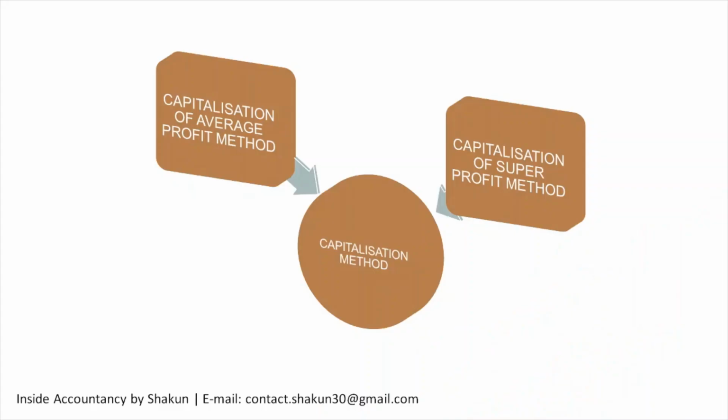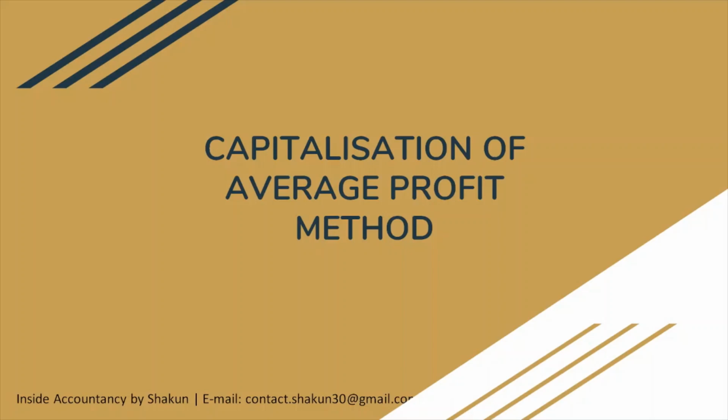Now, under the capitalization method, goodwill can be calculated by two methods. The first is the capitalization of average profit method, and the second is the capitalization of super profit method. Now let's discuss the capitalization of average profit method. Under this method, goodwill is calculated by deducting the capital employed in the business from the capitalized value of average profit on the basis of normal rate of return. Let's understand this better with the help of formulas.